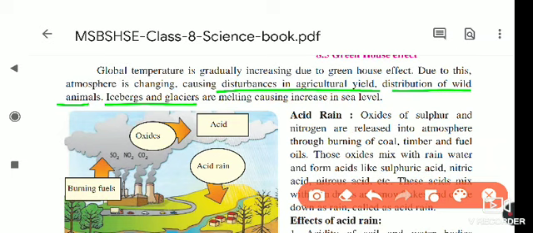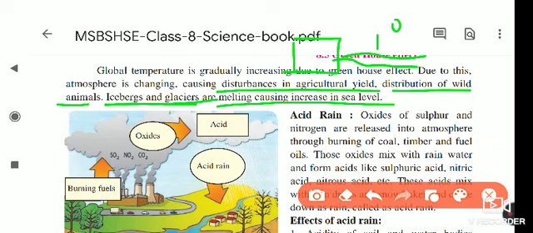Icebergs and glaciers are melting, causing an increase in the sea level. As we know, if we increase the temperature of ice by 1 degree Celsius, it starts melting. Because of global warming, the ice from icebergs and glaciers starts melting, the water enters the sea, and due to this the sea level increases, and its effects are seen on the environment.